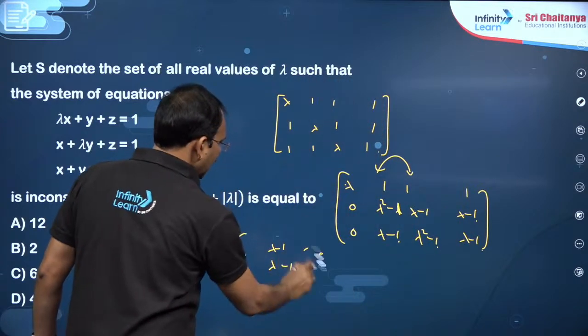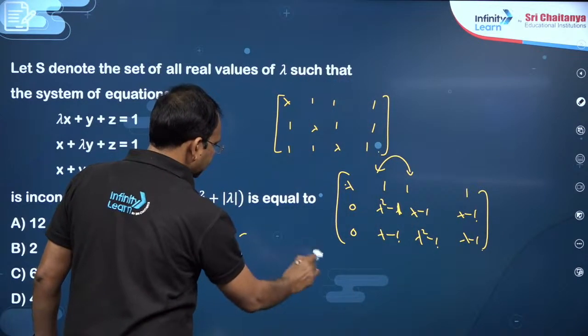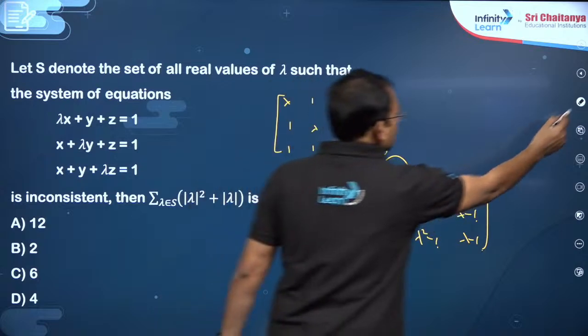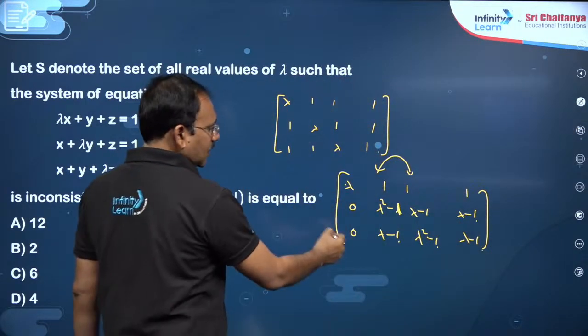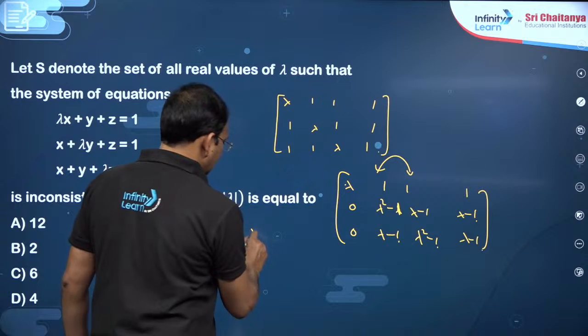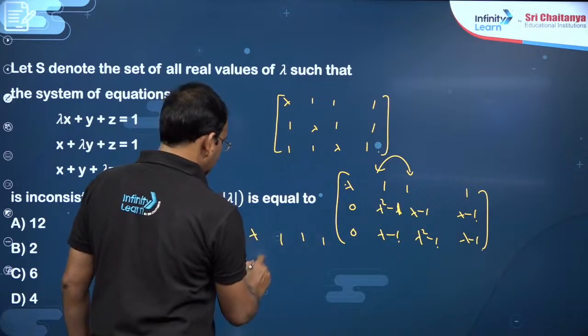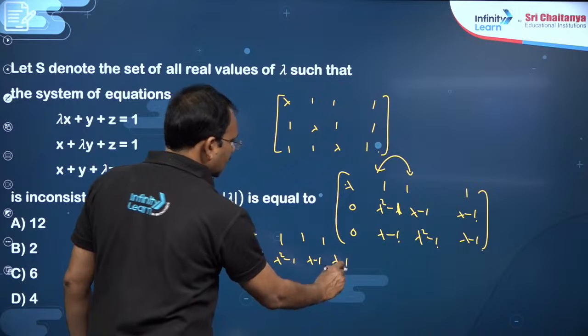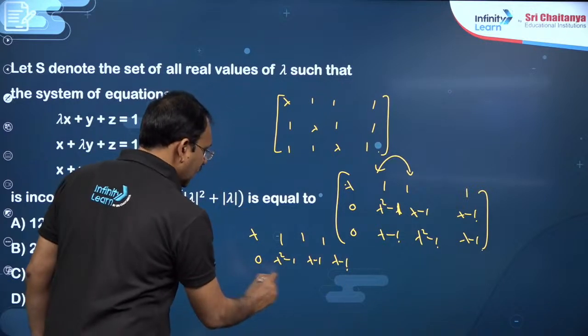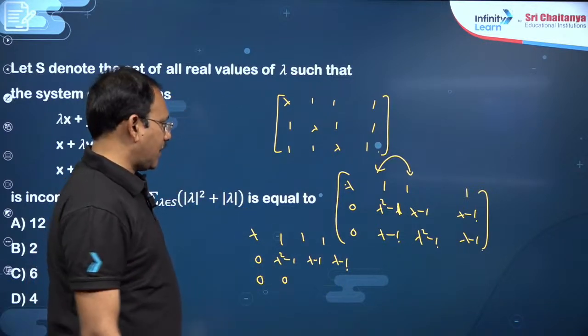You can multiply this with lambda plus 1 and subtract. You will get lambda 1 1 1, 0 lambda square minus 1, lambda minus 1, lambda minus 1. I have multiplied with lambda plus 1 and I am subtracting.